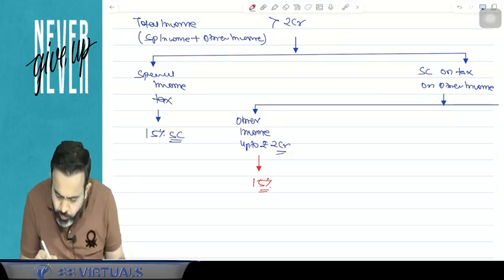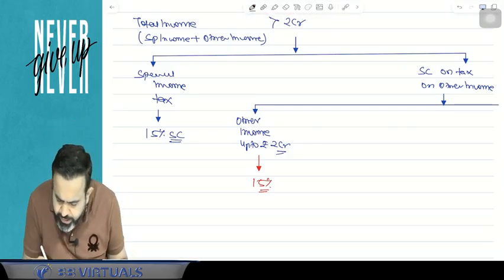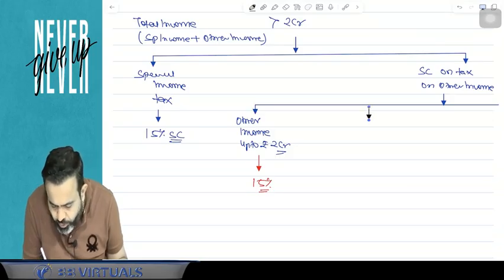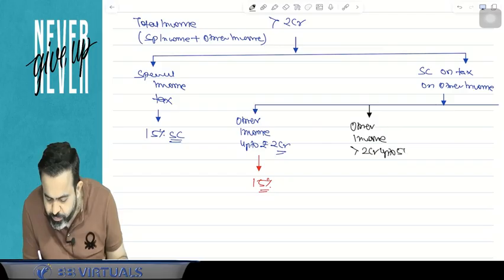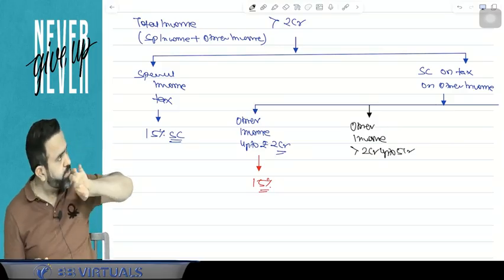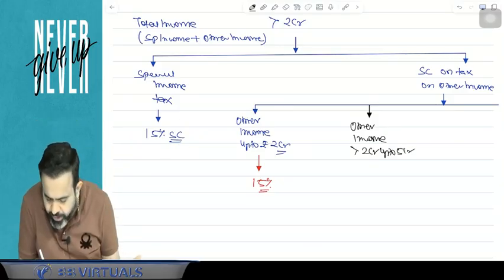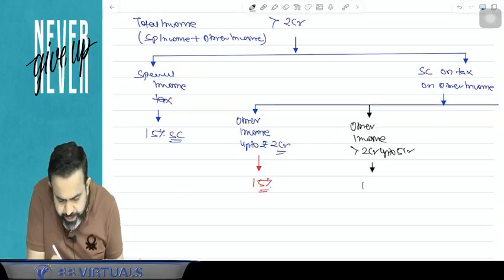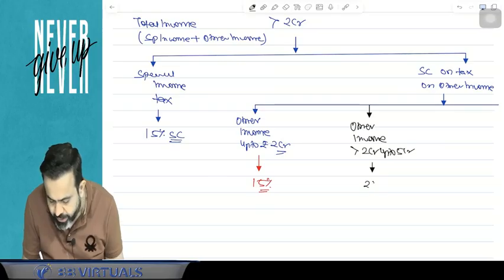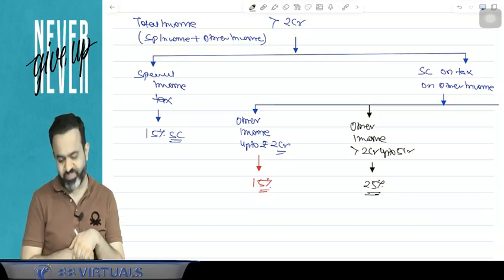But guys, suppose for example your other income itself is more than 2 crore up to 5 crore. Then the surcharge on the tax on the other income is 25%.